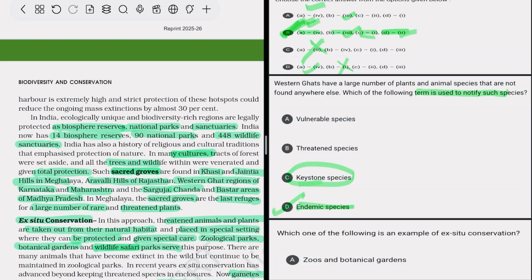Keystone species are the main species in the food chain. If they become extinct, that is going to disturb the whole food chain. Threatened species are near extinction or near endangered. Vulnerable species, in the near future, can become threatened. So option D is correct.